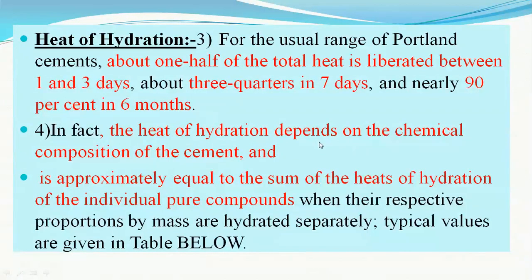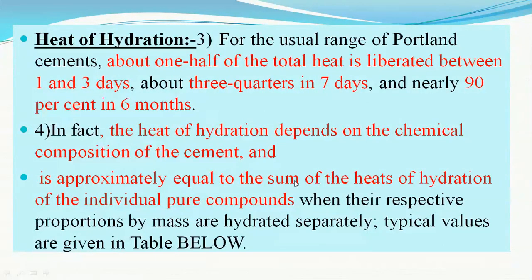So this heat of hydration depends on the chemical composition of the cement as well as the fineness of the cement. The finer the cement, the more is the heat of hydration, because more surface area is available for the chemical reaction.